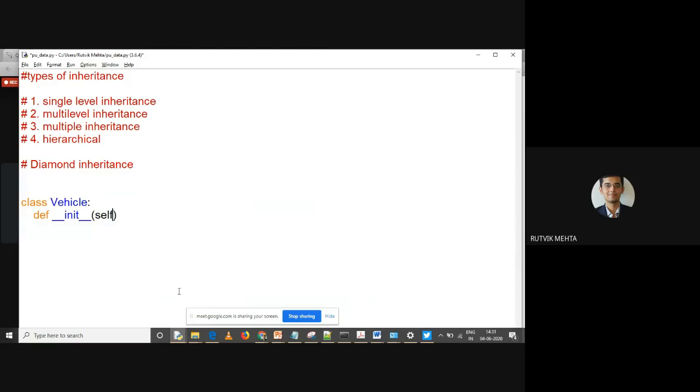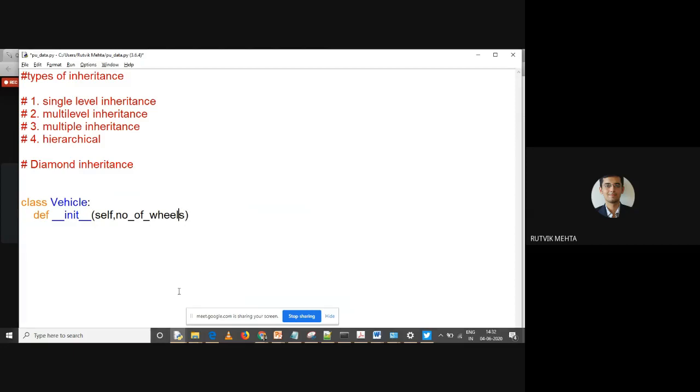Okay, but this is a special function. What is the name of this function? No idea sir, I forgot, sorry. Okay, this is known as a constructor. So we are going to create a constructor with init.